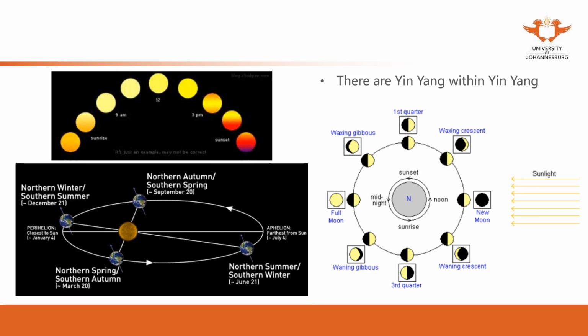Yin and Yang within Yin and Yang. What has been there is similar to the fire I showed you in the previous slides from the matches. When Yin and Yang change to each other, it doesn't actually change dramatically. Yin and Yang, they're always together. I like this picture on the top left.